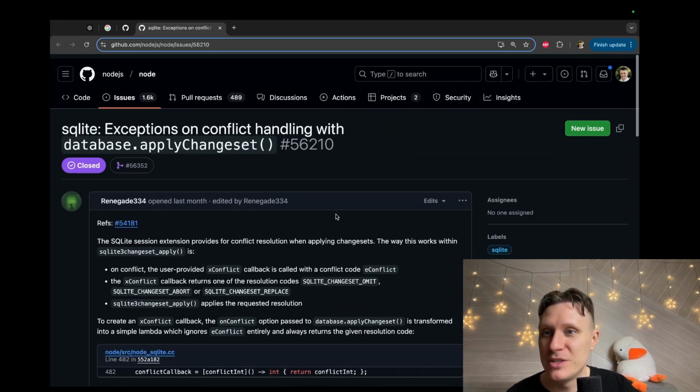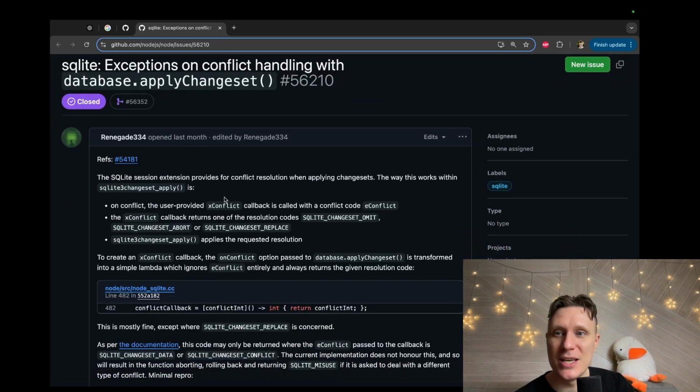Okay, let's dive deep. The SQLite session extension provides for conflict resolution when applying change sets. The way this works within SQLite is that on conflict, a user-provided callback is called. The callback returns the resolution code. Okay, some strategies. We have 3 resolution strategies: abort, omit, and replace.